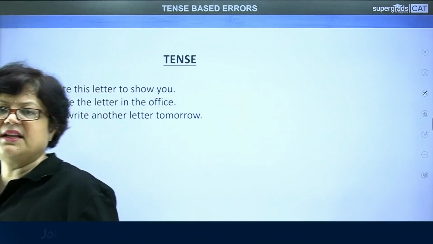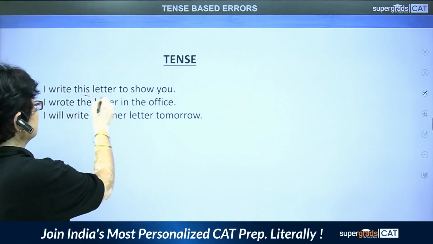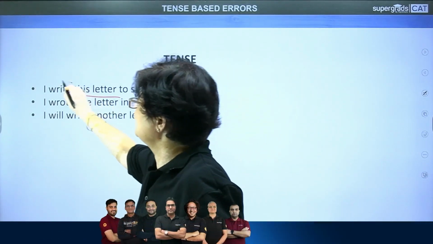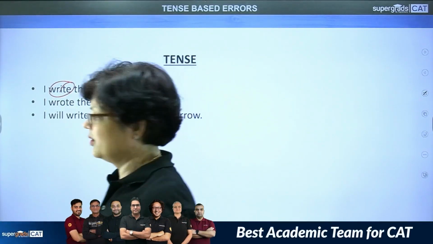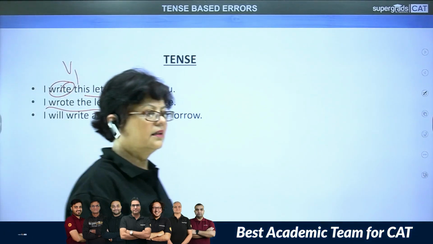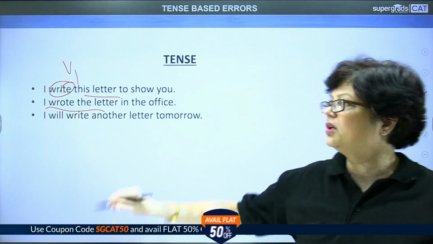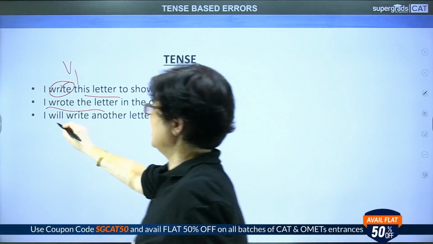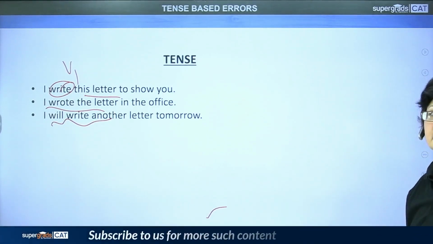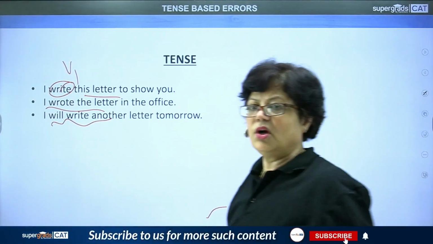For example, if I say, I write this letter, look at the verb, write. Okay. If suppose I say, I wrote the letter in the office, so again, wrote is the verb. Now I again change it and I say, I will write another letter tomorrow. What we are trying to say?